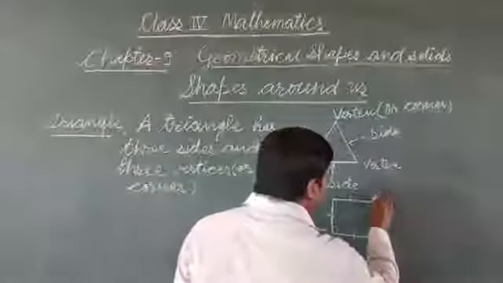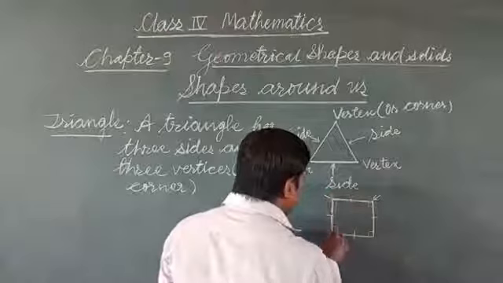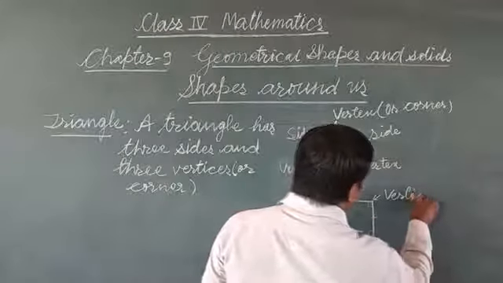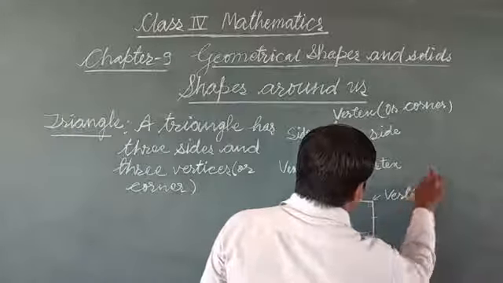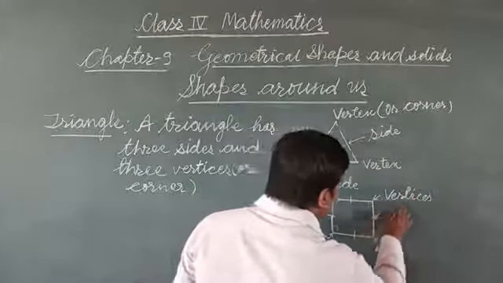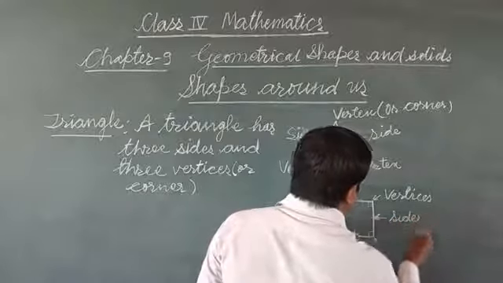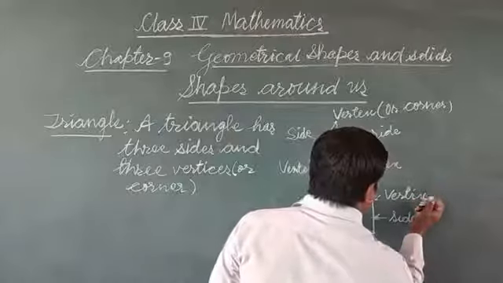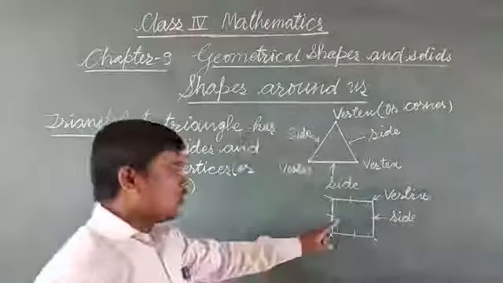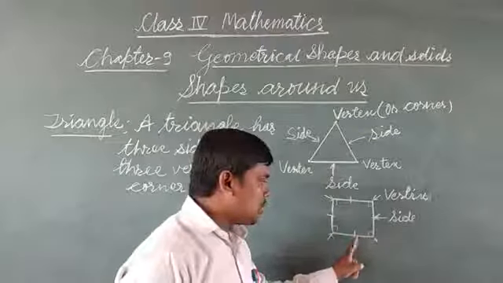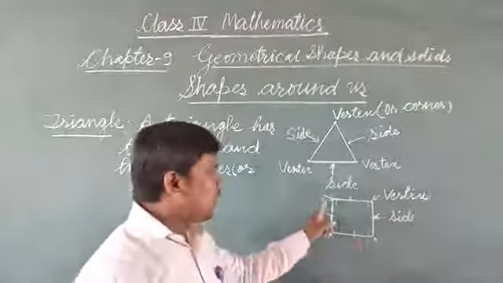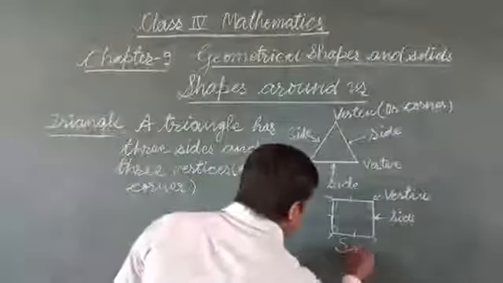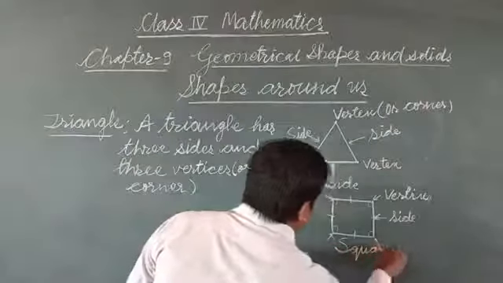So here we are having four vertices and four sides. So sides we are having 1, 2, 3, 4 and vertices we are having 1, 2, 3, 4 and it is a square.